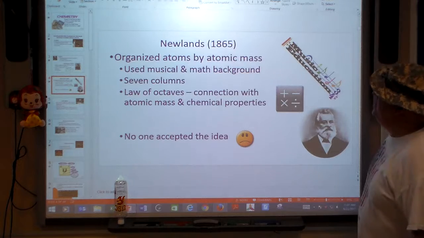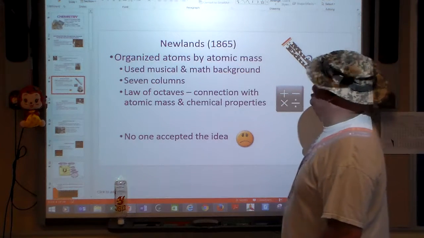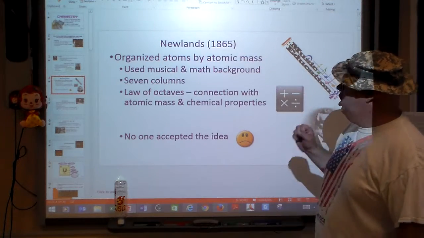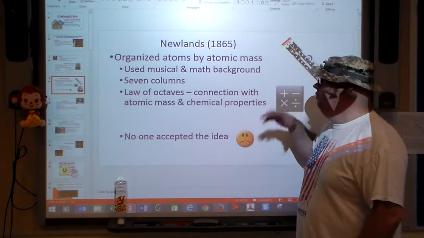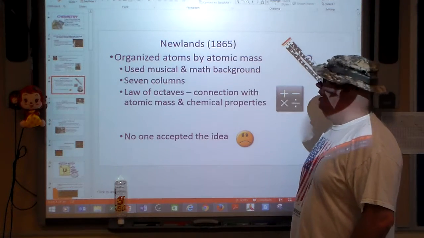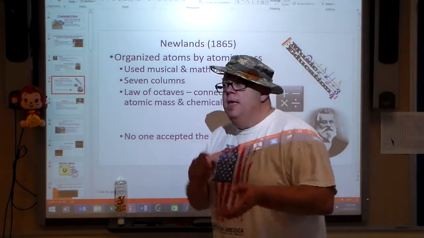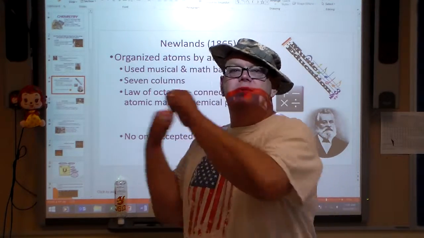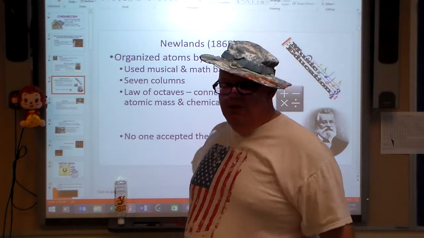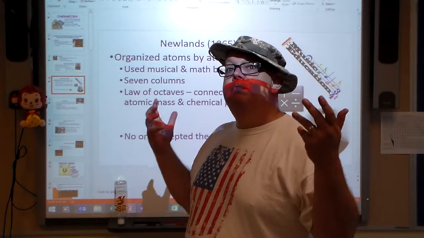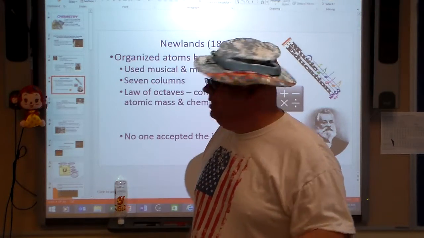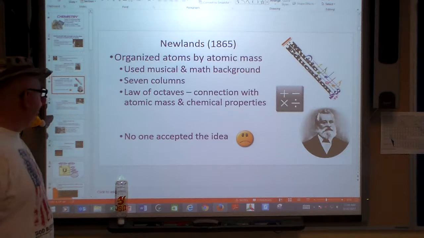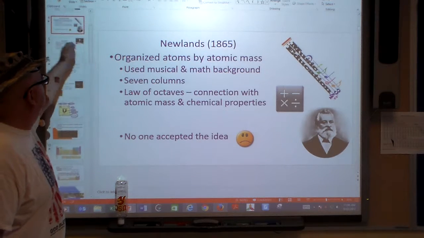Newlands in 1865 organized the atoms by atomic mass. He used a musical and math background to do it, and there were 7 columns. He also came up with something called the law of octaves. In other words, there was a connection between atomic mass and the chemical properties. What do we mean by chemical properties? We have to go back to chapter 1 or 2 and understand how the atoms behave, how they act. Too bad nobody accepted the idea. That's just the way it was with them.